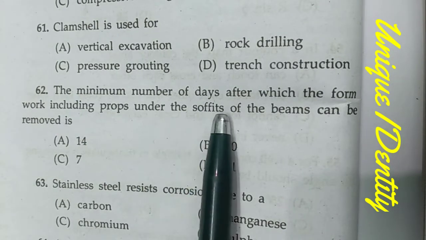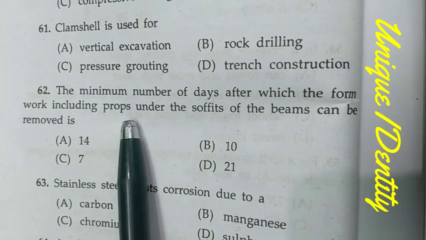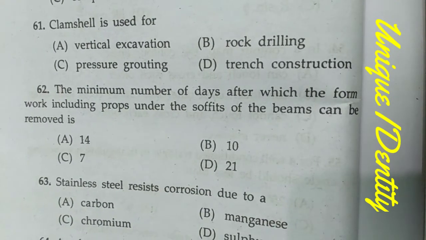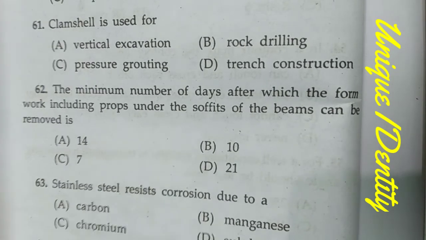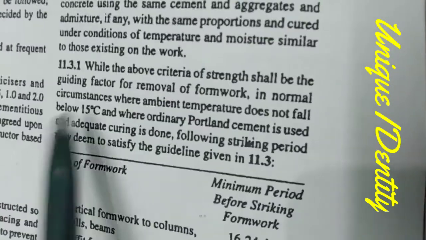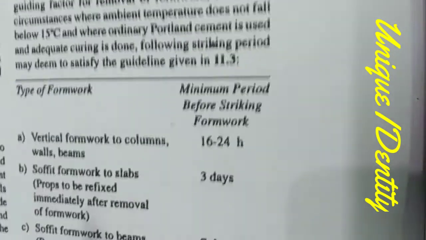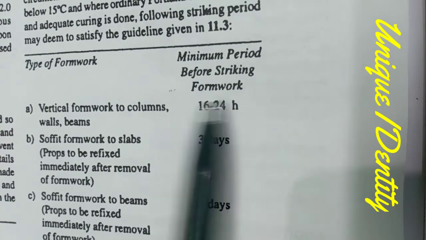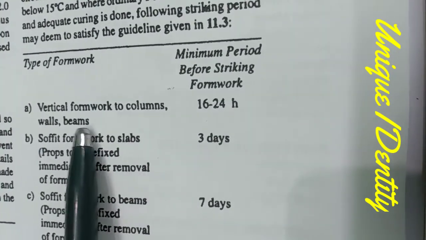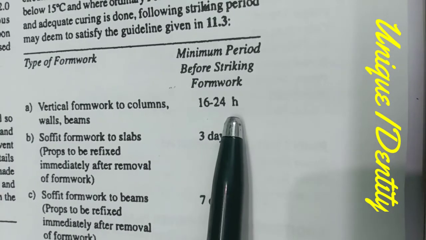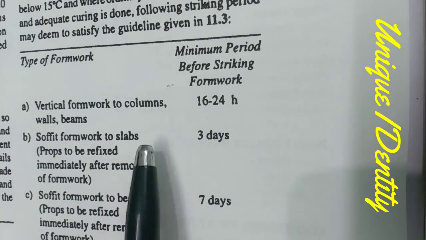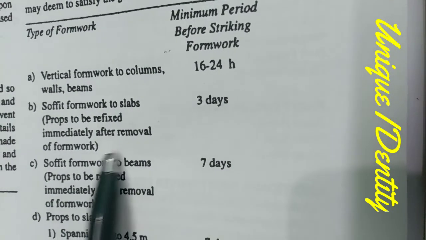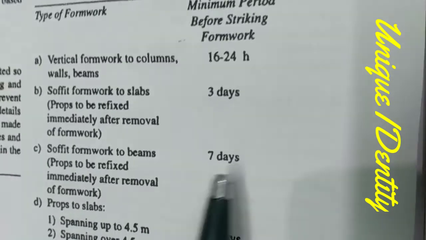Now question number 62. The minimum number of days after which the formwork including props under the soffit of the beams can be removed. You can get this answer from IS 456 2000, clause number 11.3.1. Type of formwork, minimum period before striking formwork. Vertical formwork to columns, walls, beams: 16 to 24 hours. Soffit formwork to slabs: 3 days. Soffit formwork to beams: 7 days. And in our case this is the answer. 7 days is the answer.